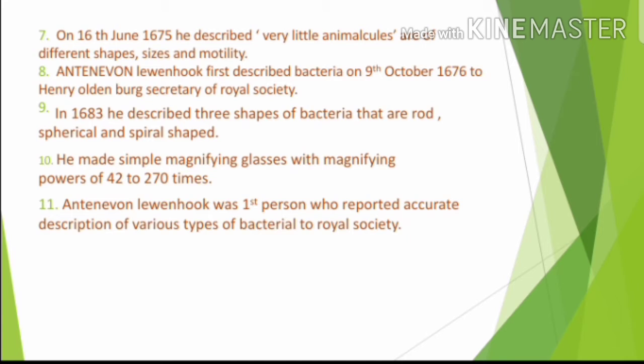He made simple magnifying lenses with magnifying powers of 42 to 270 times. Anthony van Leeuwenhoek was the first to report accurate descriptions of various types of bacteria to the Royal Society. He is the first scientist who described bacteria, and the types and shapes of bacteria, to the Royal Society.